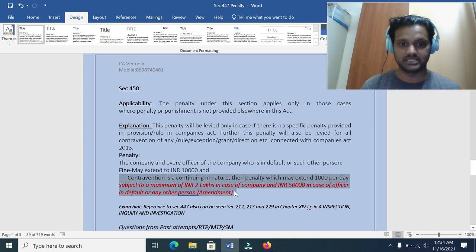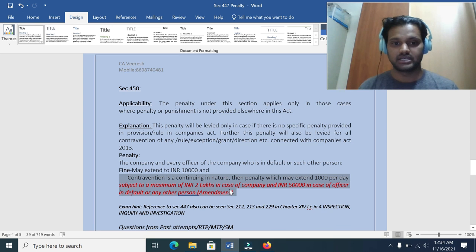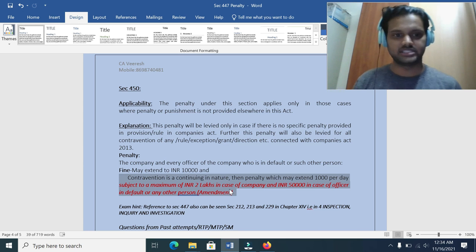This red color font is the amendment. The continuing penalty cannot extend forever. If it reaches 2 lakhs in case of a company, the penalty will stop. Similarly, in case of an officer in default, the continuing penalty stops at 50,000 rupees.